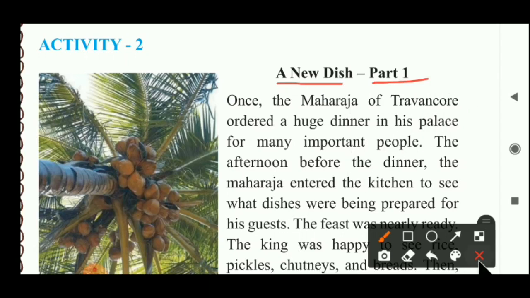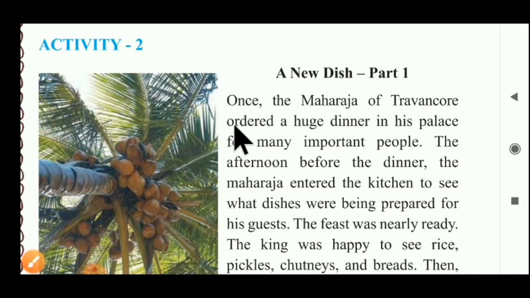What is this? We have to understand about it. One interesting story is given here. I read from here, just keep attention. Once the Maharaja of Travancore ordered a huge dinner in his palace for many important people. It was many years ago.